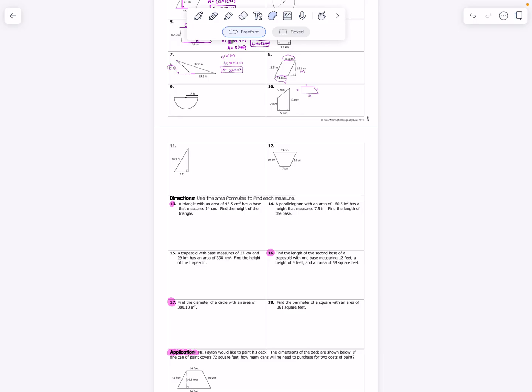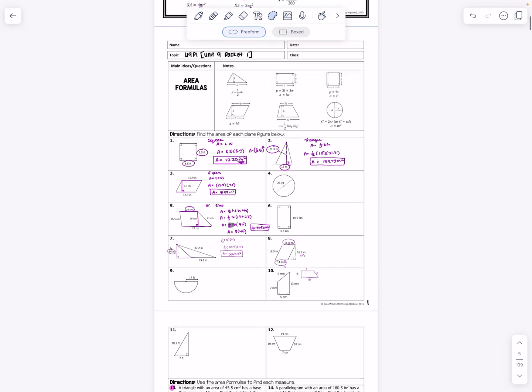Okay, everyone, so let's go ahead and continue from the previous lesson, which was area formulas.